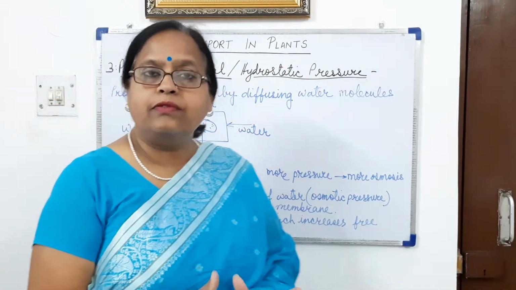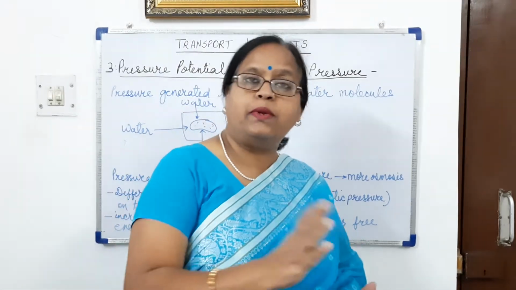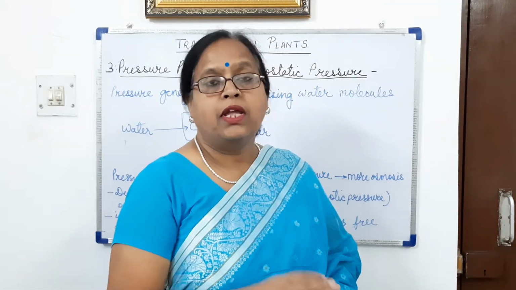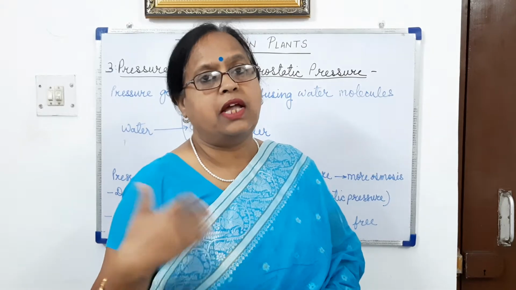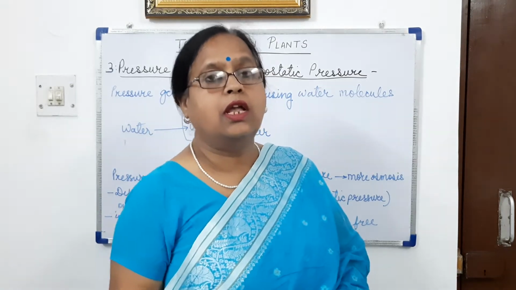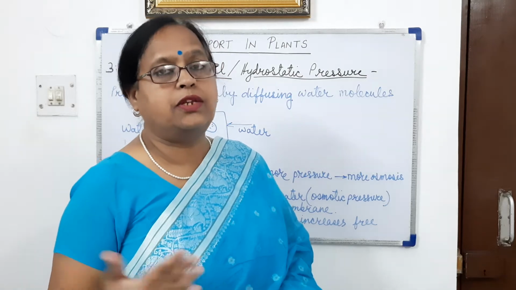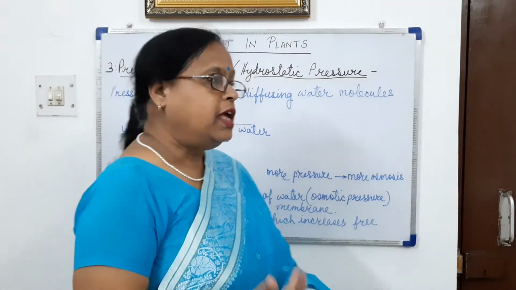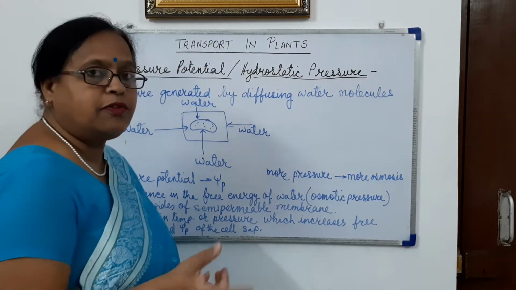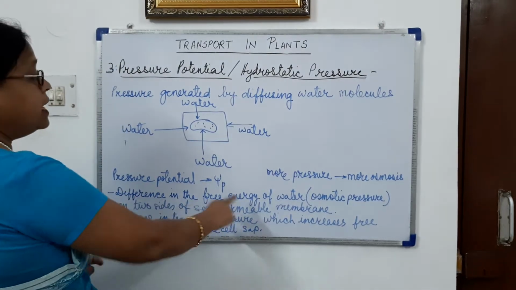On one side of the semi-permeable membrane there will be a hypertonic solution and on the other side a hypotonic solution. So water molecules will keep coming from hypotonic to hypertonic, because of this difference in free energy.